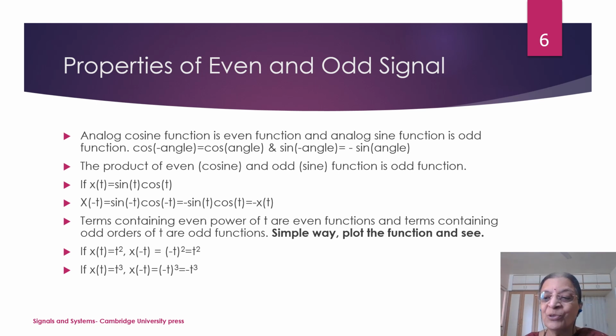Properties of even and odd signals. If you consider two even signals and take the product of these two even signals, the signal will always be even. Similarly, the product of two odd quantities will also be even. If it is a product of even and odd, then the signal will be odd. The cosine function is even and the sine function is odd, as you can understand from the diagram of the sine and the cosine plots. If you have square terms in t, the corresponding function will be even. If you have odd functions of t, the signal will be odd.